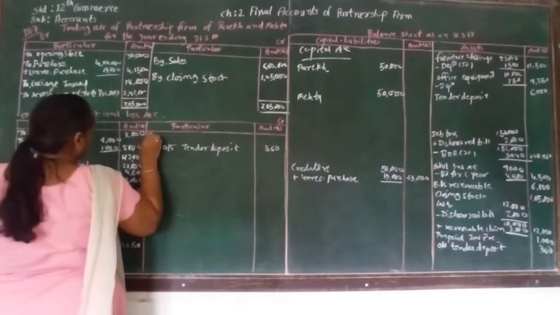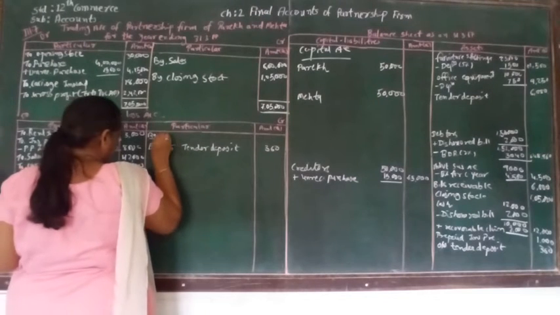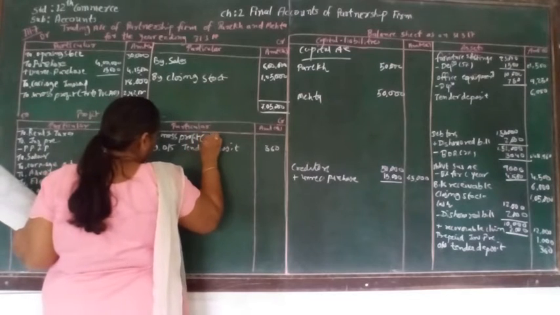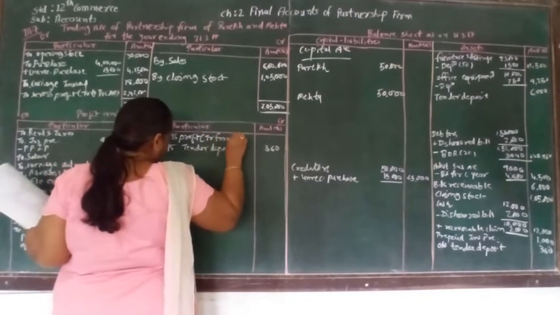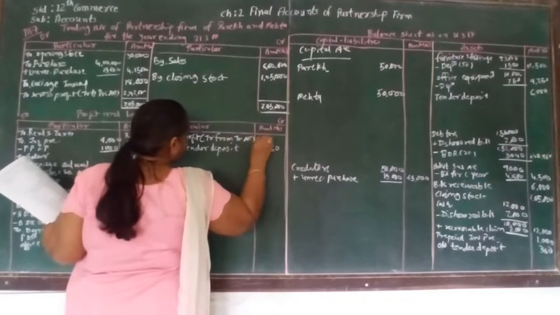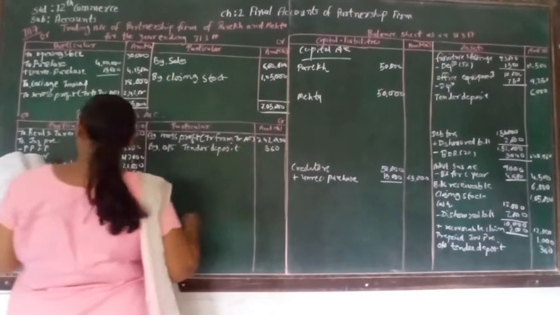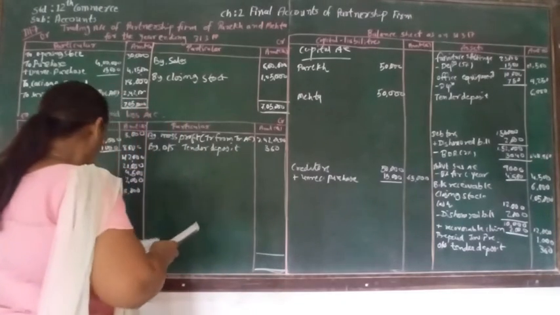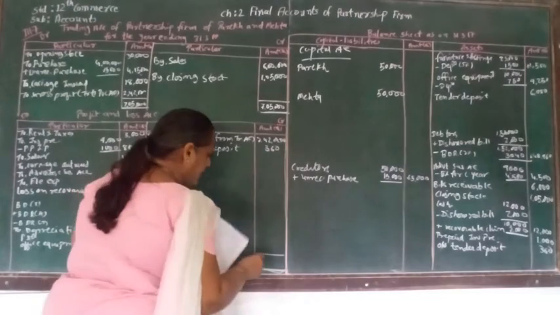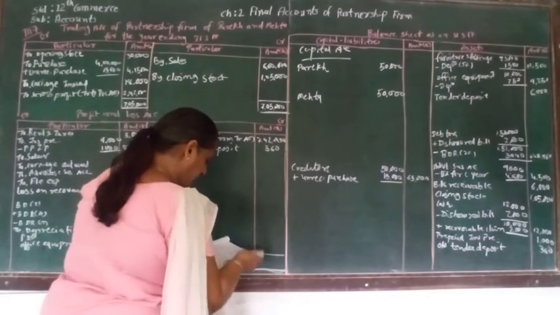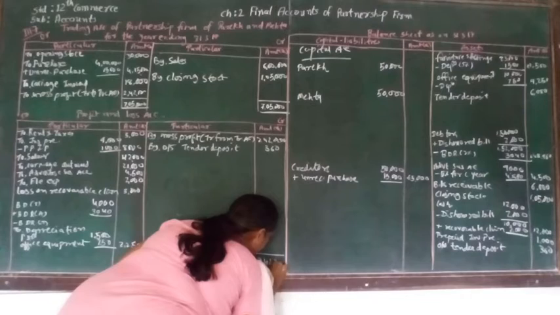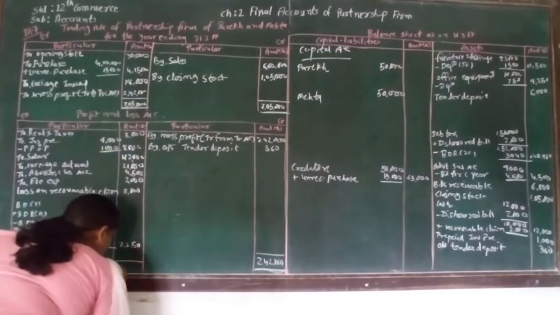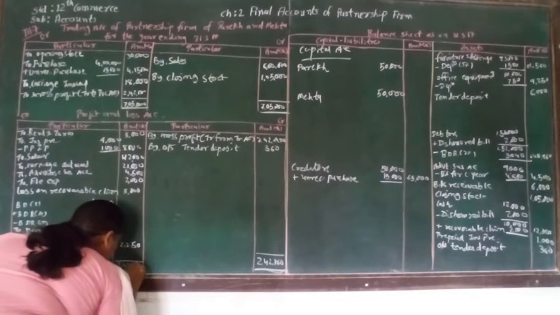Then this is supposed to be written on the credit side of the profit and loss account: gross profit transferred from trading account. How much? 2,42,000. And if we make the total of both sides, we can see that the total of the credit side is more, 2,42,360. This is supposed to be taken to the debit side, 2,42,360.